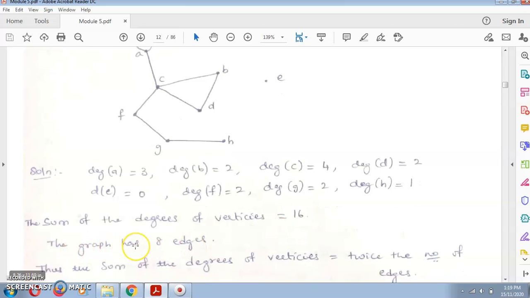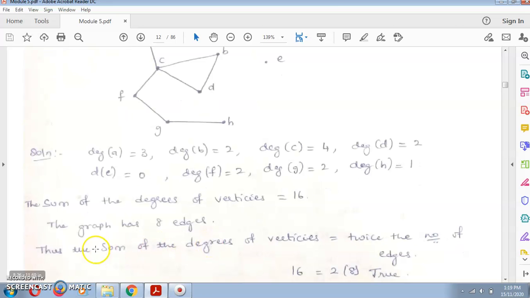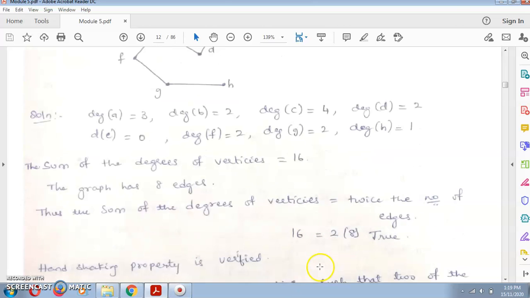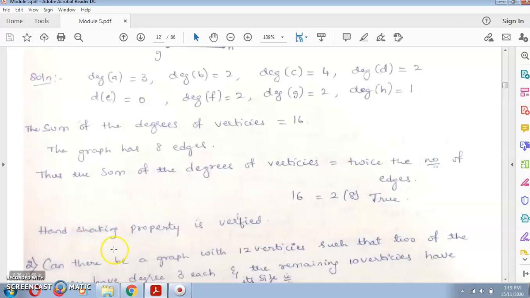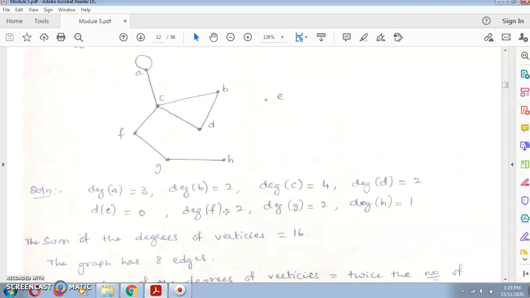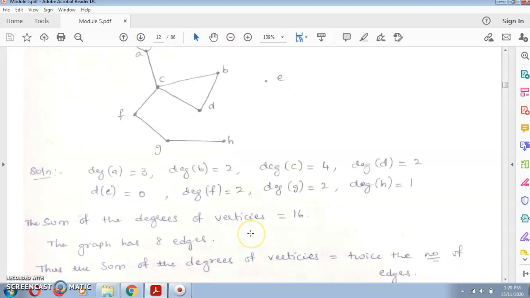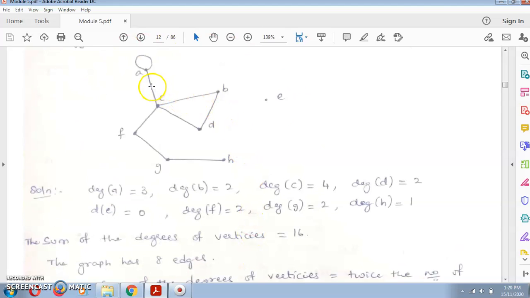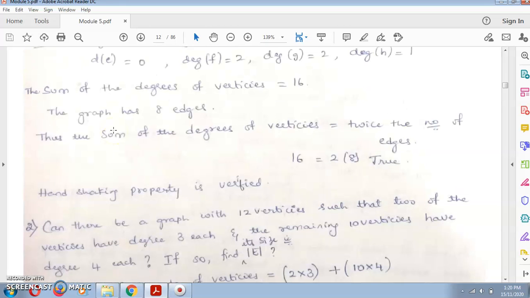The graph has 8 edges. So the sum of all the degrees of the vertices is equal to twice the number of edges. This is true, so the handshaking property is verified. The sum of the degrees of all the vertices is 16, and 8 edges are there. We count 1, 2, 3, 4, 5, 6, 7, 8 edges.